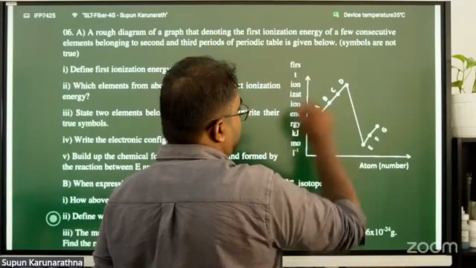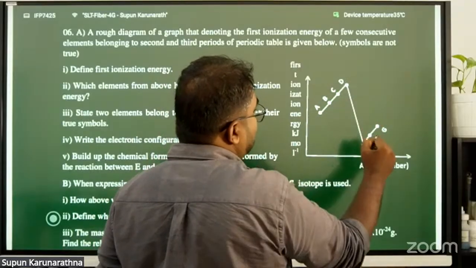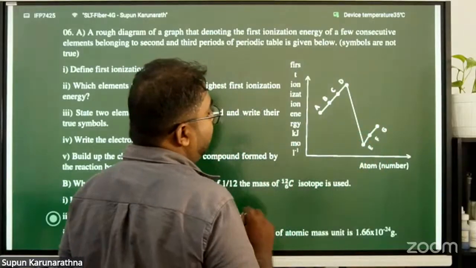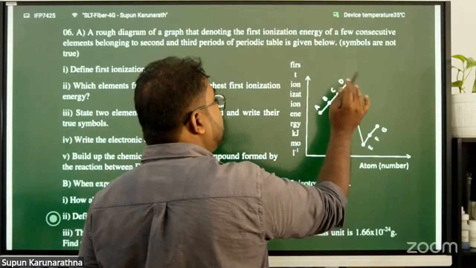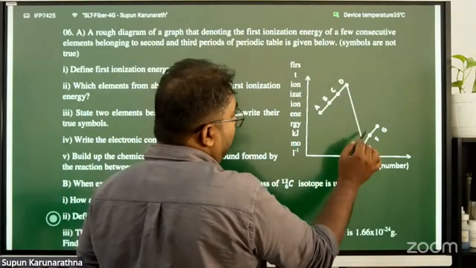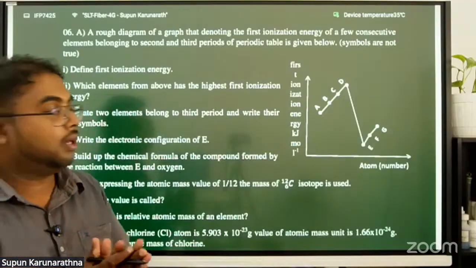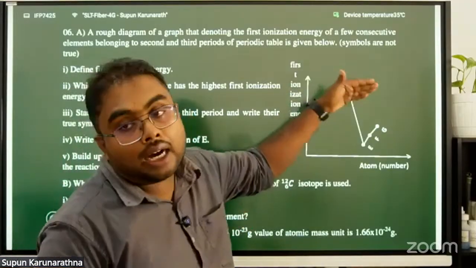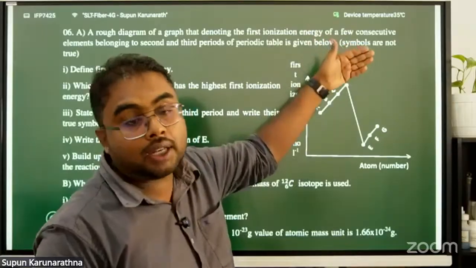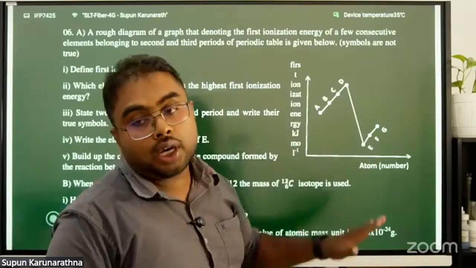Why? A, B, C, D belong to one period of the periodic table, and E, F, G belong to another period. So A, B, C, D are the elements in the upper period of the periodic table, and E, F, G are below.